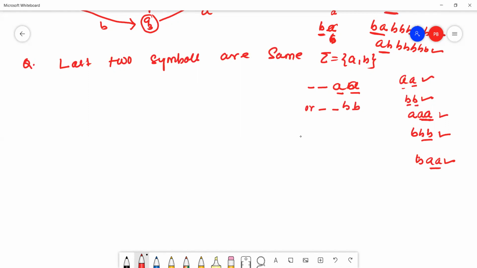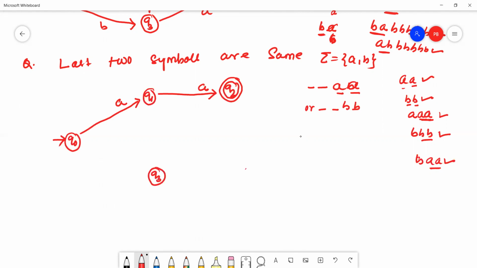Okay, now we'll construct the DFA. This is Q0, this is Q1, this is Q2. A, what is the minimum string here? A A. Then Q3, then Q4.